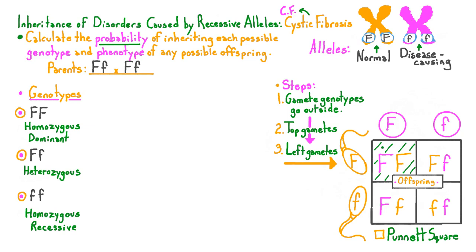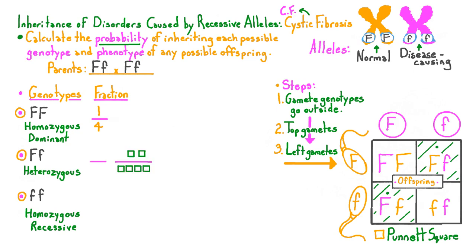One of the 4 squares in the Punnett square contains the homozygous dominant genotype. We can write that as a fraction by writing 1 homozygous dominant square as the part over 4 total Punnett square cells as the whole. 2 of the 4 squares contain the heterozygous genotype, so we can write that fraction as 2 over 4. And we can simplify that fraction by dividing both the numerator and the denominator by 2, giving us 1/2.